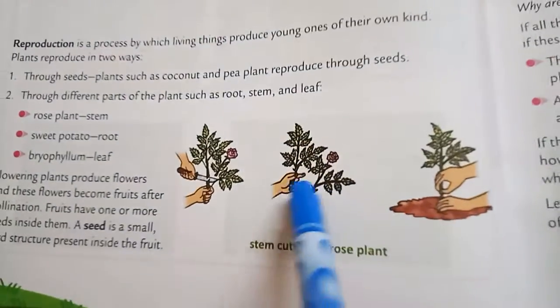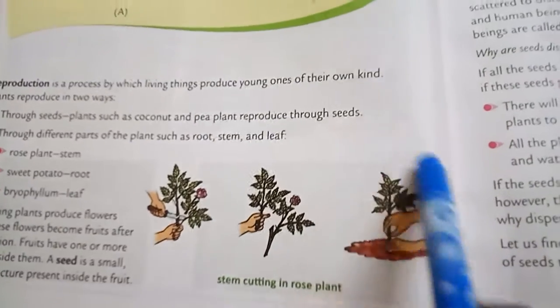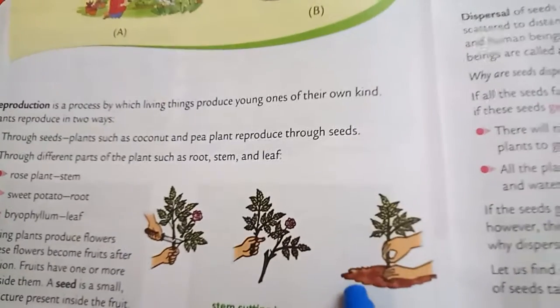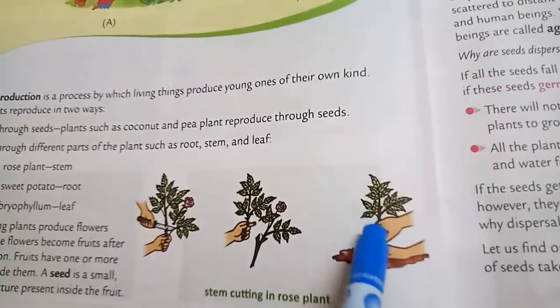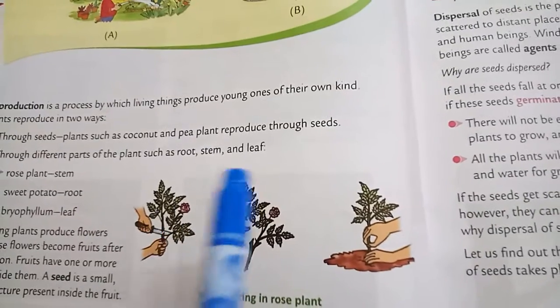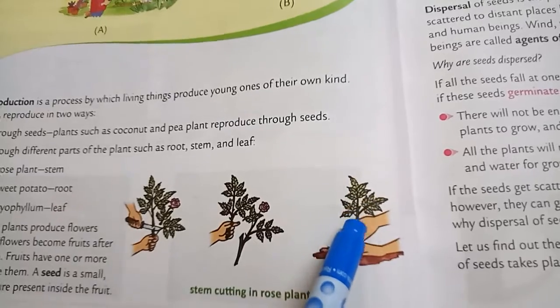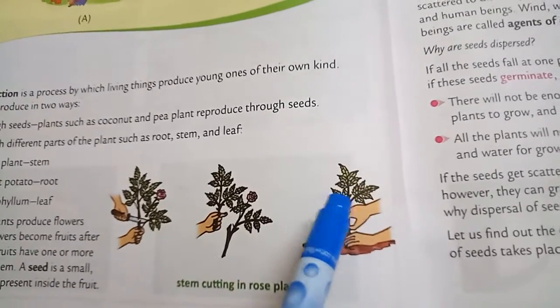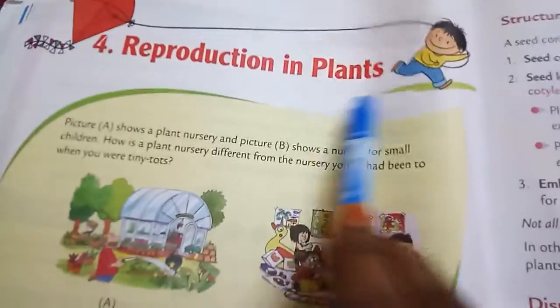Means if we take a rose plant, if we take the stem of it and place it in another place, what happens? The same rose plant will grow into a bigger plant. So the bigger rose plant is reproducing the other rose plant. So this is called reproduction. Producing the young ones of their own kind is called reproduction. So today in this lesson we are going to learn the reproduction only in plants.